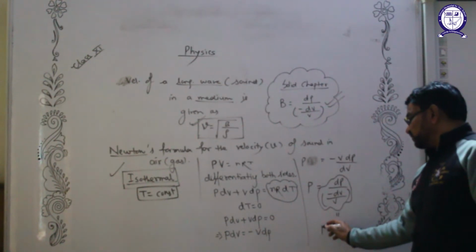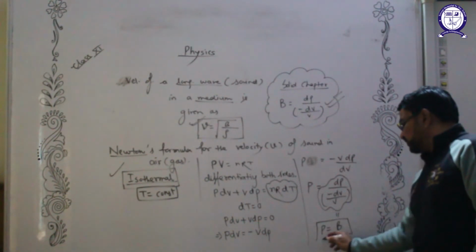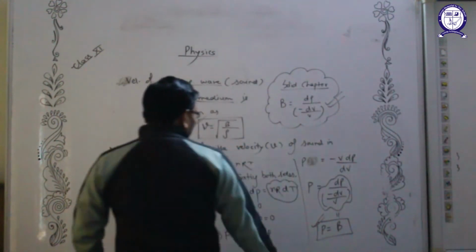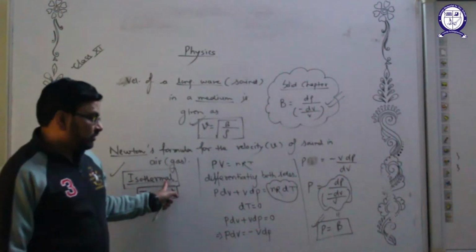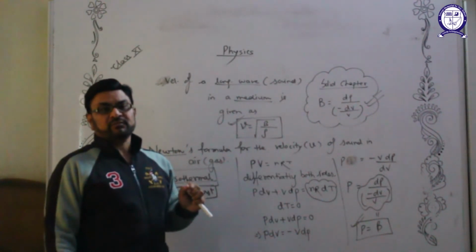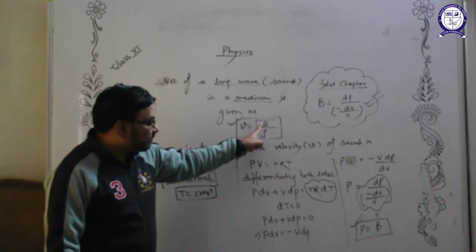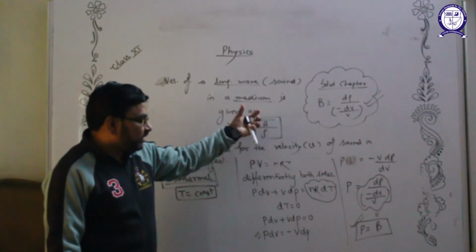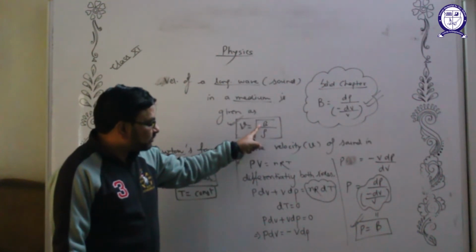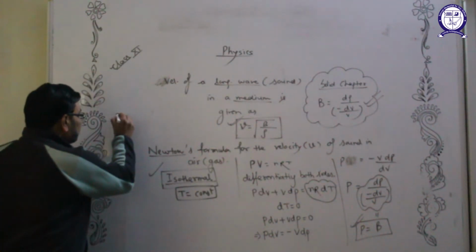So Newton must be given credit for the discovery of the fact that the bulk modulus under isothermal condition of a gas is equal to the pressure. Pressure is equal to bulk modulus. So Newton tried to find the bulk modulus. He applied his mathematical knowledge and he came to know that bulk modulus is equal to pressure. So finally what can we write?